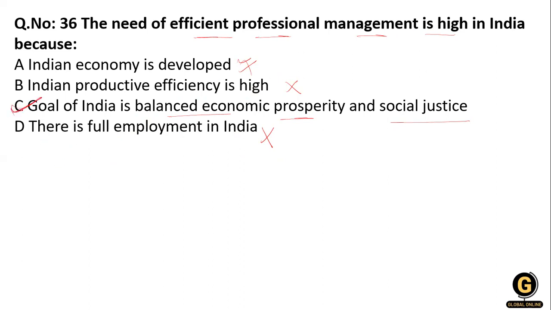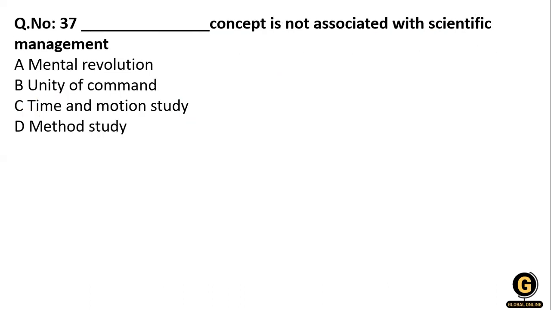Okay, because they believe more in social justice and prosperity. They are not aiming just at earning profit and exploiting human beings. So they are thinking overall. That's why this one. Okay, now the next question, the 37th question, which is on your screen, is